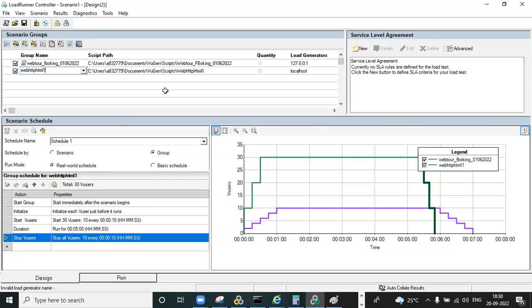This is a very important interview point. They will ask what is the schedule by scenario, what is the schedule by group, what is the real world schedule, the basic schedule, what is the ramp up, what is the ramp down, and what is the elapsed time. Elapsed time is nothing but the ramp up, duration, and ramp down together. We can call it the total test duration time, or the elapsed time.